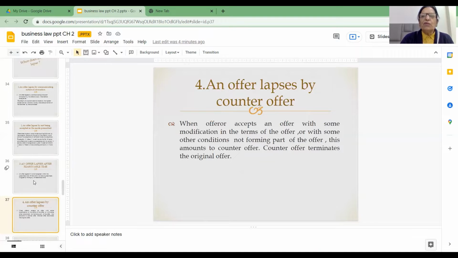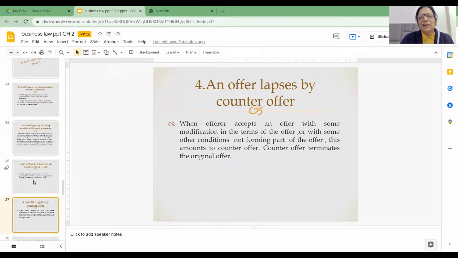Fourth point is an offer lapses by counter offer. As we talk about questioning and counter questioning, similarly friends, an offer also lapses by counter offer. Say A offers to sell his motorbike for 1 lakh rupees to B. Now B offers to pay only 90,000 rupees.